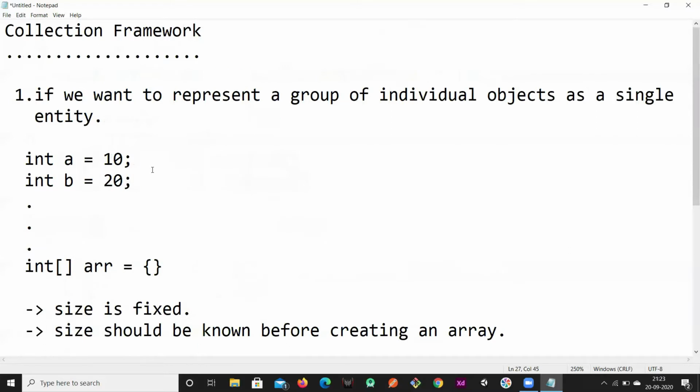Arrays and collections are both for representing a group of data. If you have some set of data and you wanted to represent them as a single entity or single unit, then we'll go for either collections or arrays. But why not arrays, and why should collections? If you take arrays, the size is fixed, but in collections the size is growable in nature, so you don't get that problem.